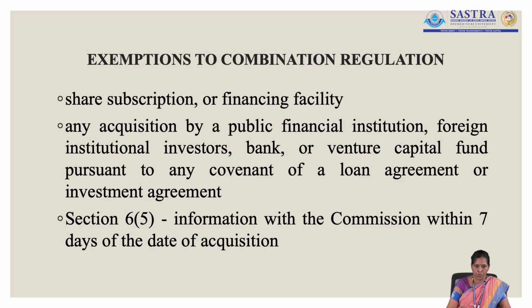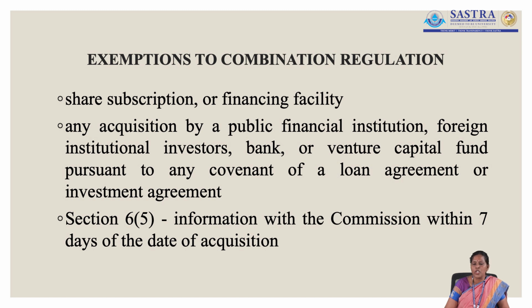But still, there are some procedures. These public financial institutions, foreign institutional investors, banks or venture capital funds should give information to the Commission within 7 days of the date of acquisition. Section 6, subsection 5 of the Competition Act deals with this. Here the Competition Commission of India expects complete information from these institutions about the acquisition, like what kind of loan agreement and investment agreement was there, and what are all the circumstances that led to this acquisition.